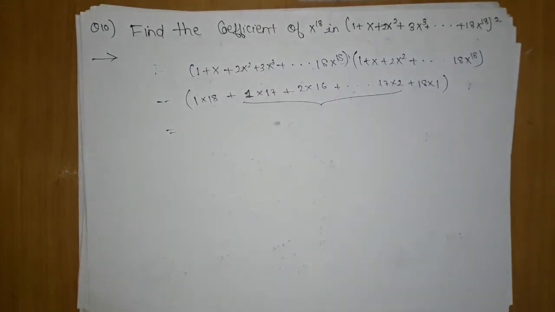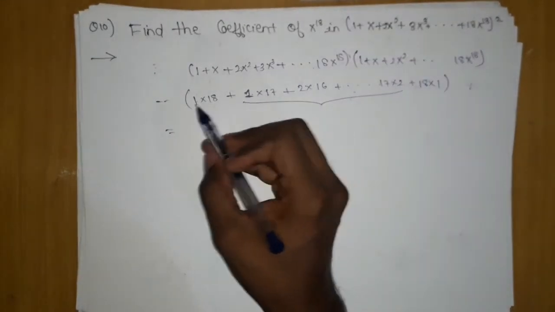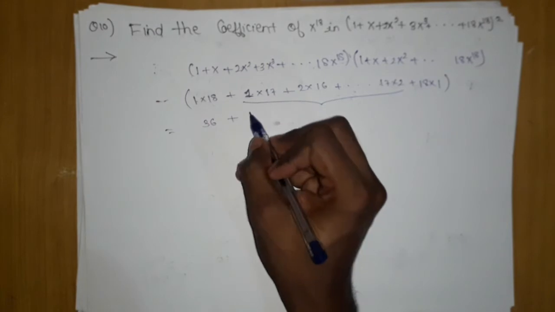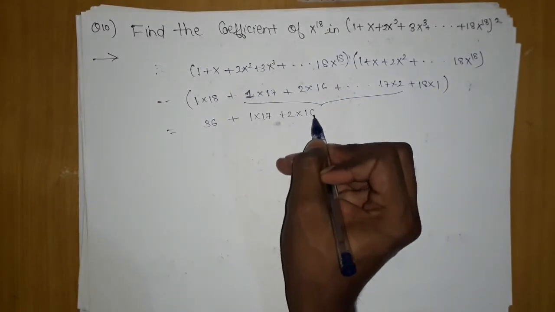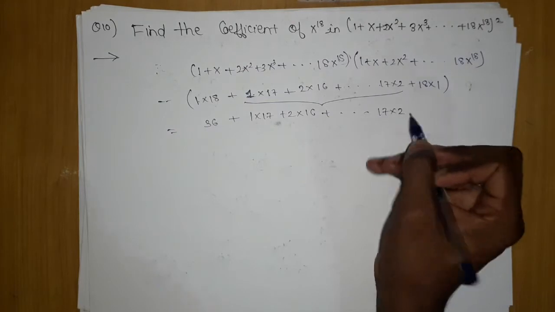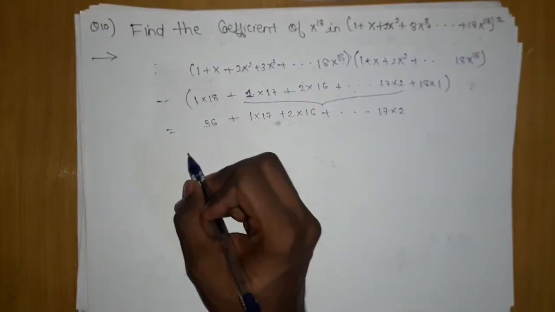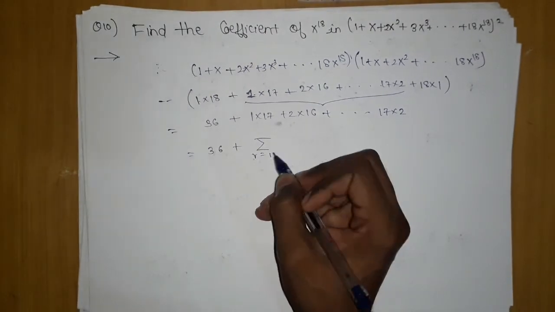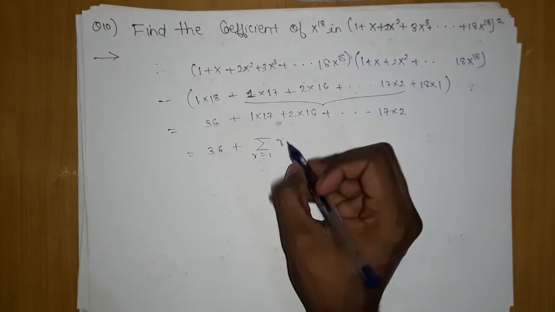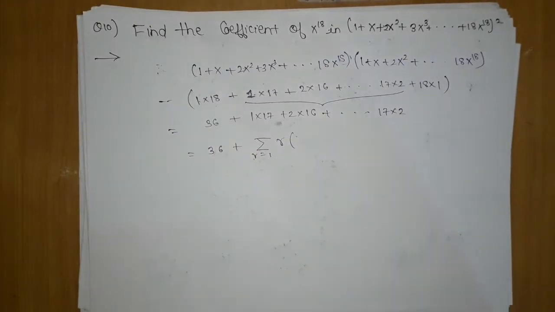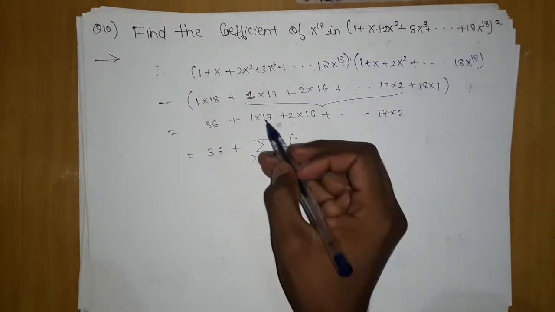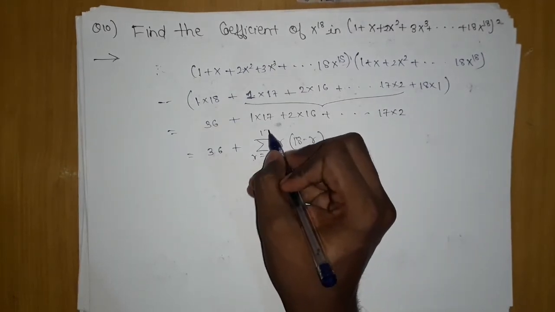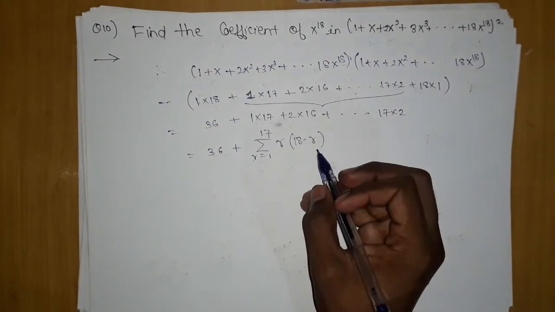Although you can see one more thing: if you try to add them, the starting ones are equal, so they will not be in AP. So we will add them. 36, these two we have taken, the rest is 1 into 17 plus 2 into 16, and so until 17 into 2. So we have to add them. For them we have to consider the general term to get the summation, r equals 1 to 17. How can we write it? The first term should be 18 minus r.